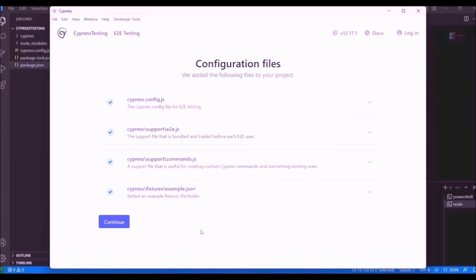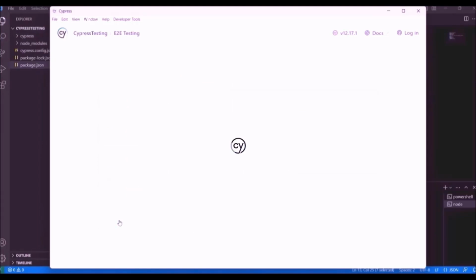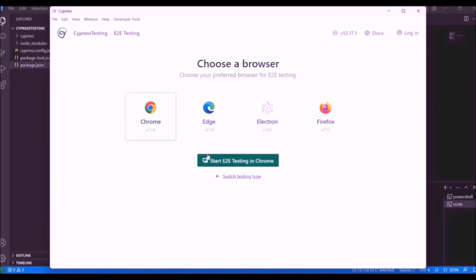So these are configuration files. Click continue. So these are the browsers available in your system. The Electron browser comes by default with Cypress, and these three, Chrome, Edge and Firefox, are the browsers which are available in my system.